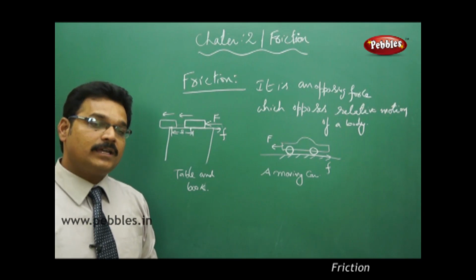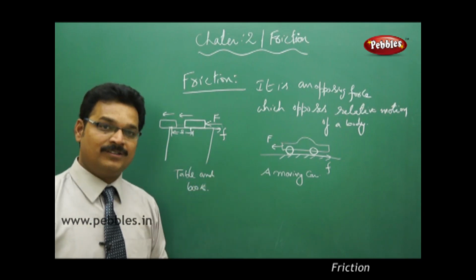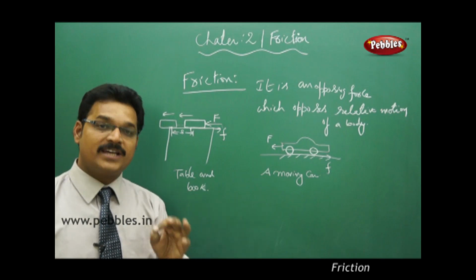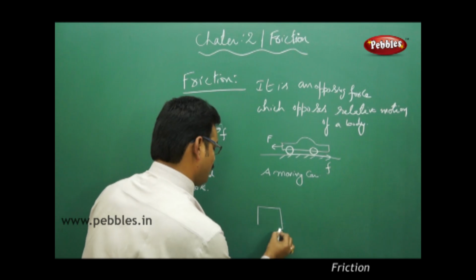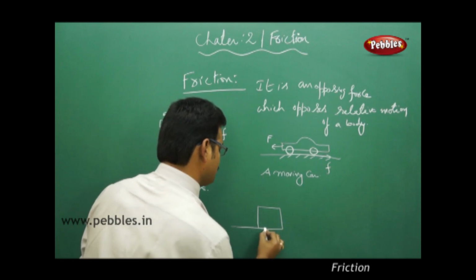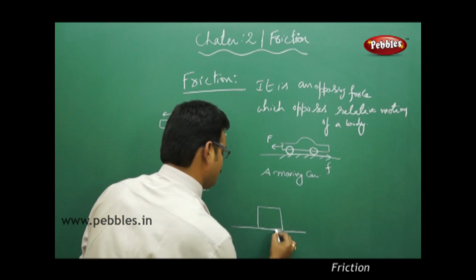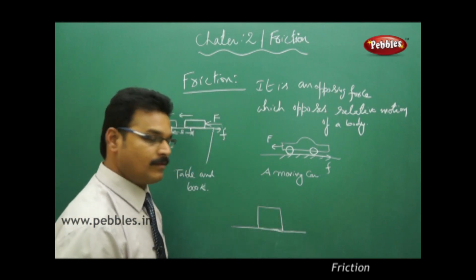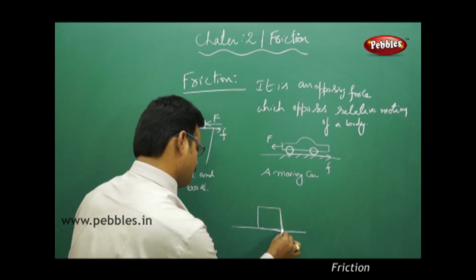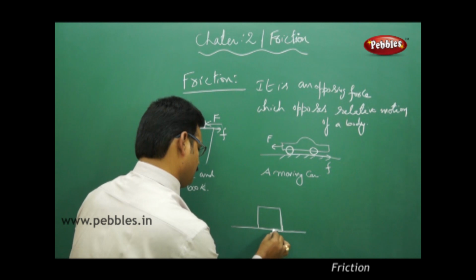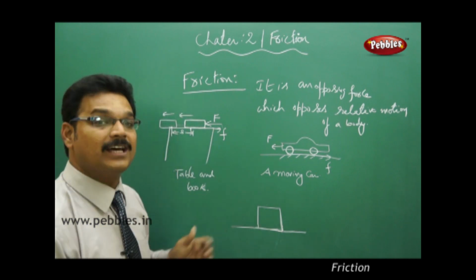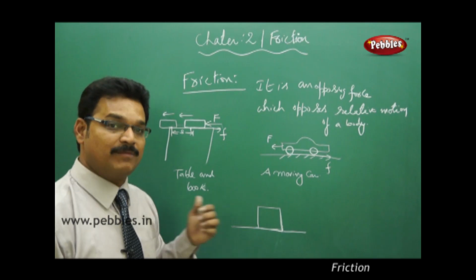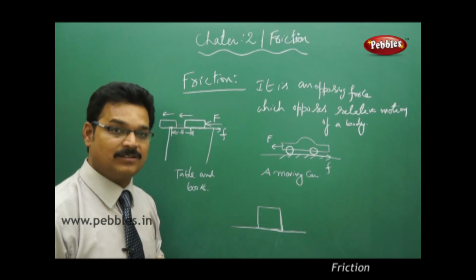Let me explain more about friction by drawing a free body diagram. See, this is a block which is on the surface, and this block is stable like this. Now what are the forces acting on the block? Tell me, because in chapter 1 we have discussed.